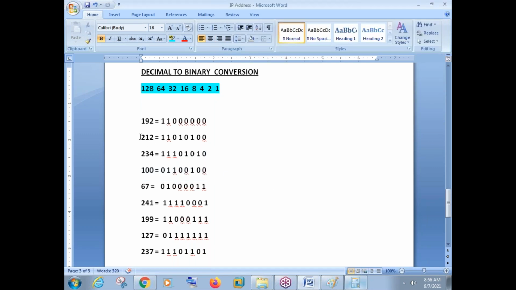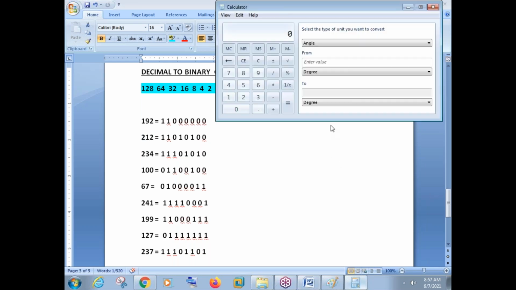I'll repeat the second scenario. 212. Okay, this is your decimal number. We can use this number in our IP address. So how to convert this decimal number into binary? Now you should answer these simple questions here, guys.